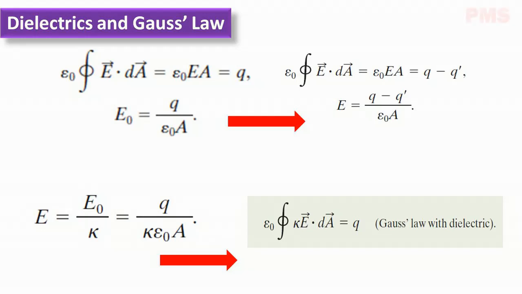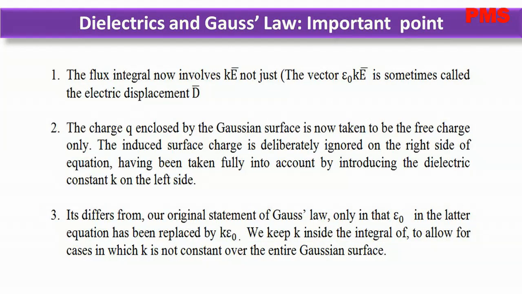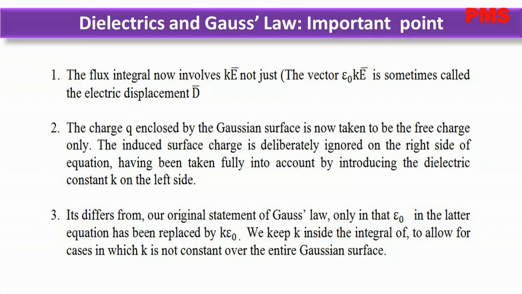Just to note, there are 3 important points we can easily understand for Gauss's law with dielectric. First, the flux integral now involves K E vector, not just E vector. The vector epsilon naught K E vector is sometimes called the electric displacement D vector, so this equation can be written as the closed integral of D vector dot dA vector equals Q.